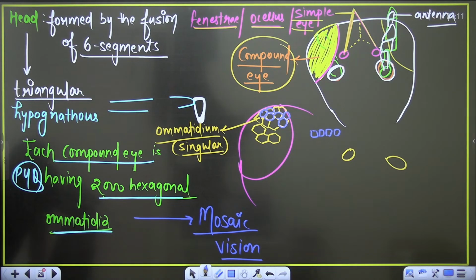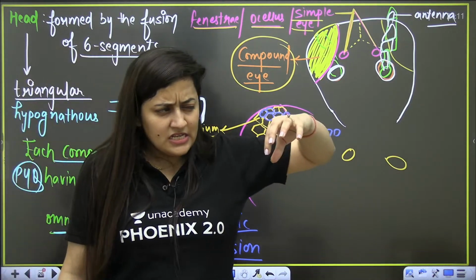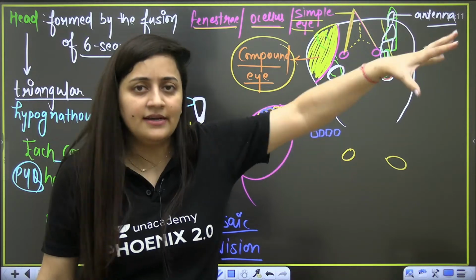Is this first point clear? Firstly you answer it, and then we will move to the next part. So mosaic vision is there. Because each and every segment is making a picture, even if there is a very little movement, they can detect it and they will run.